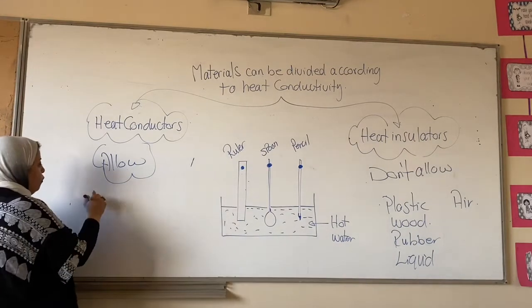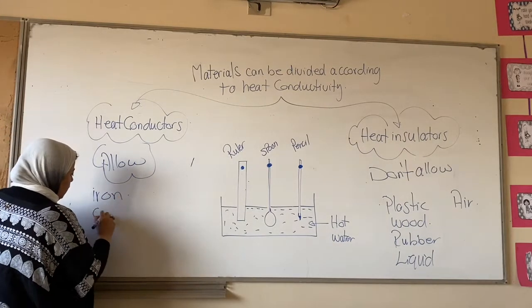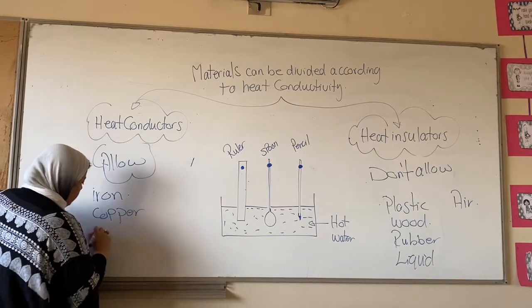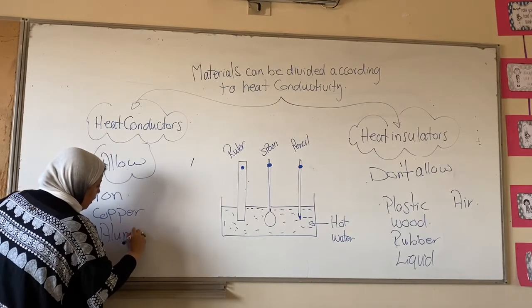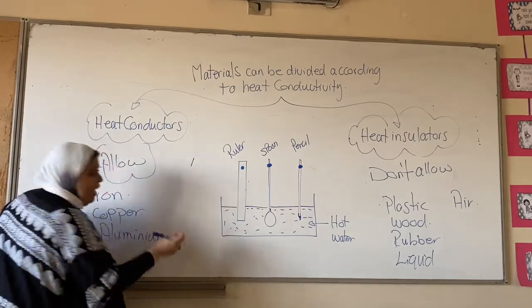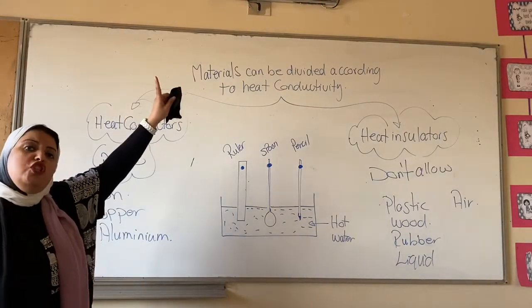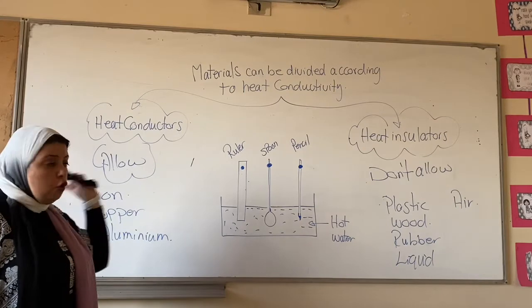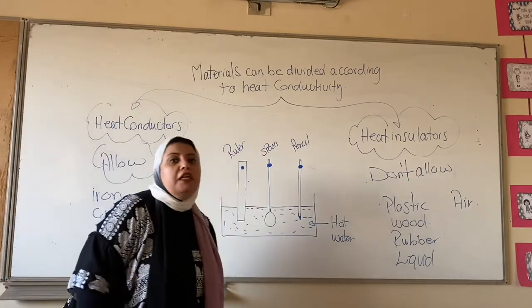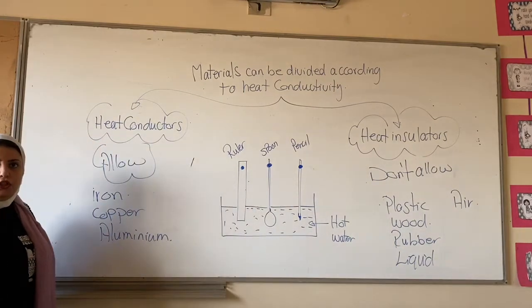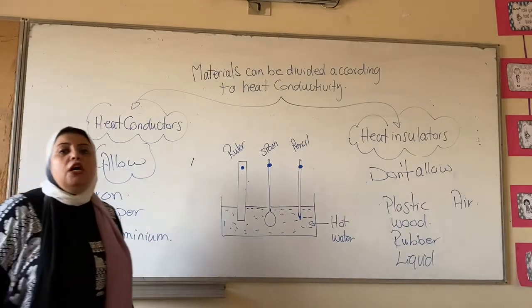Like what? Of course, like iron, copper, aluminium, silver, gold, and mercury, the only liquid which is a good conductor of heat. All other liquids are heat insulators or bad conductors of heat. Let me here ask you a question.